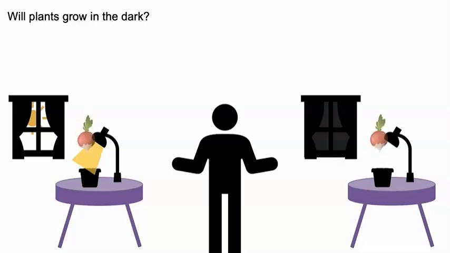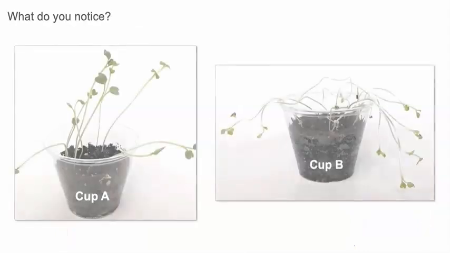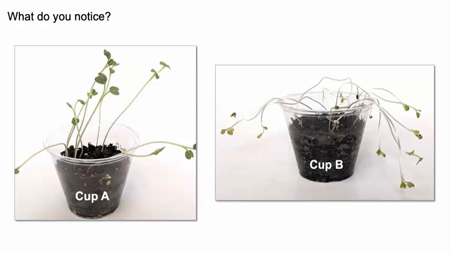So we will keep the type of plant, the amount of water, the soil and nutrients the same, and we will change the amount of light our plants get. Let's see what our plants look like. Wow, these 2 cups of radish plants look very different. I kept cup A in a place with plenty of light, and I kept cup B in total darkness. What do you notice about these plants?